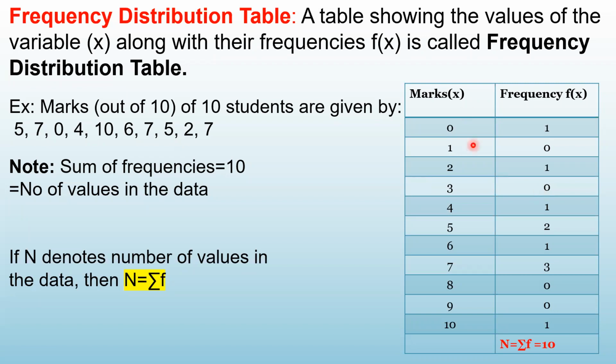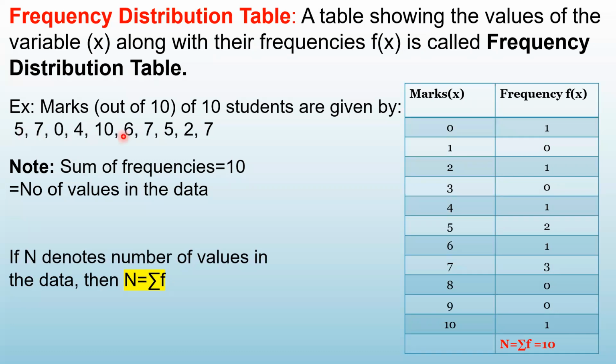In this way, we can prepare the table. Frequency of 4: 4 is written only once, so the frequency of 4 is 1. What about 5? 5 is written 2 times, so the frequency of 5 is 2. 6 is written only once, so the frequency of 6 is 1. What about 7? It is written 3 times, so the frequency of 7 is 3. What about 8?